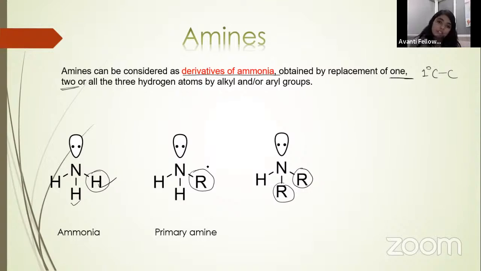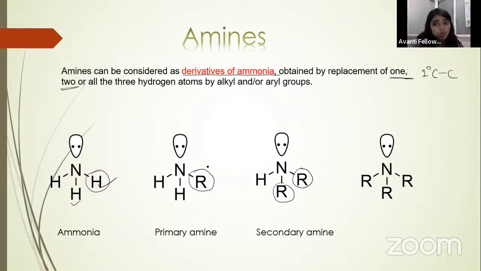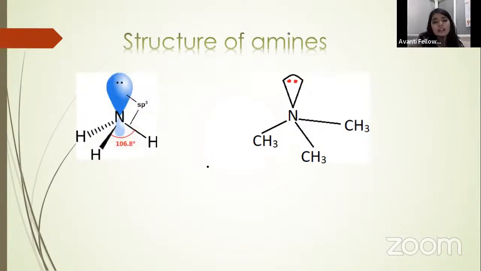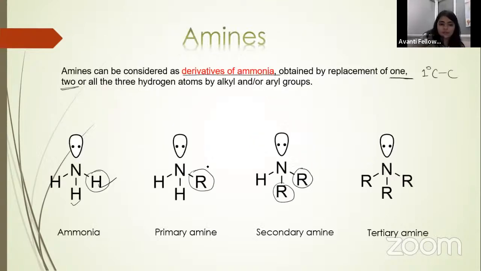Likewise, if you replace two hydrogens, then you get a 2 degree amine, where nitrogen is attached to two carbons. So if nitrogen is attached to one carbon, it is a primary amine; if attached to two carbons, it is a secondary amine. Next is the tertiary amine. If you replace all three hydrogens of nitrogen with R groups, you get a tertiary amine, where nitrogen is attached to three carbon atoms. I think up to this, everything is clear.